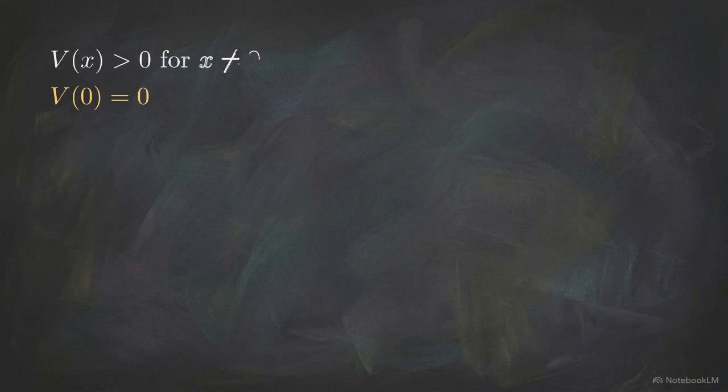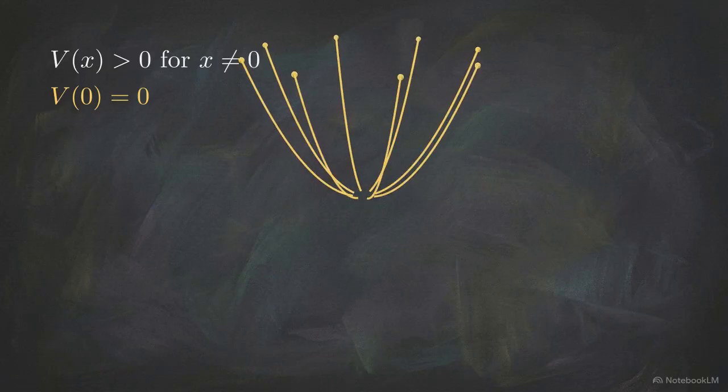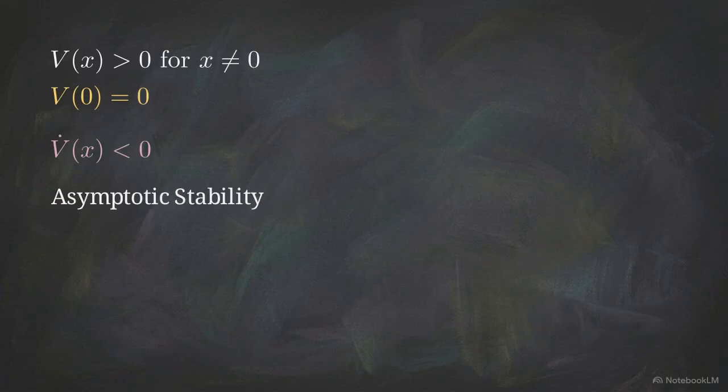For the proof to work, the function must be positive definite. The geometric bowl slopes strictly upward and away from the origin in all directions. Second, the time derivative of this function, evaluated along the system's trajectories, must be negative definite. Physically, this proves the system's energy is strictly dissipating. With energy constantly draining, asymptotic stability toward the origin is mathematically guaranteed.